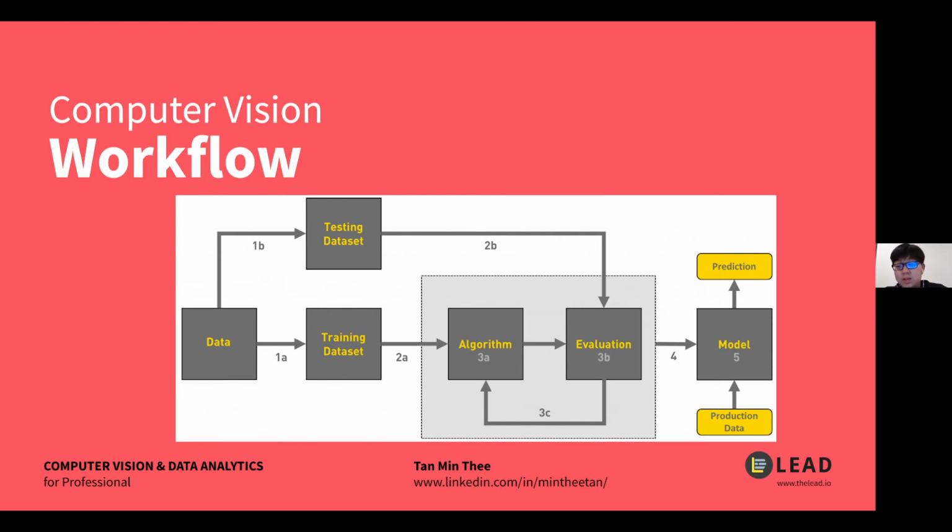So the model will be, as you can see here, production data. The data you put into the model, and then it will make predictions, such as you've seen on the clothes recommendation system. So basically, you put in the input image, and then it will predict the output images that are similar to the input image. So that's a brief explanation of the computer vision workflow.